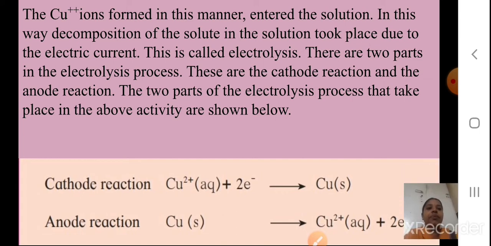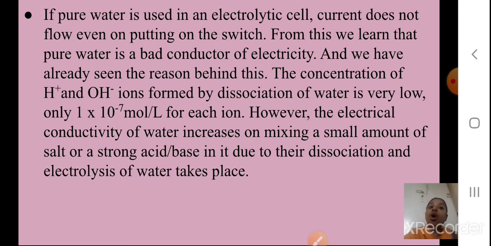Reactions are important. Now, if pure water is used in an electrolytic cell, current does not flow even on putting on the switch. Okay, if you use pure water, conduction will not take place. From this we learn that pure water is a bad conductor of electricity. Pure water, remember, is a bad conductor. And we have already seen the reason behind this. What is the reason, students?